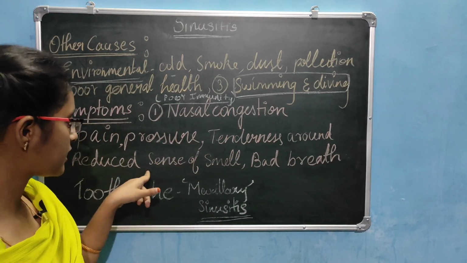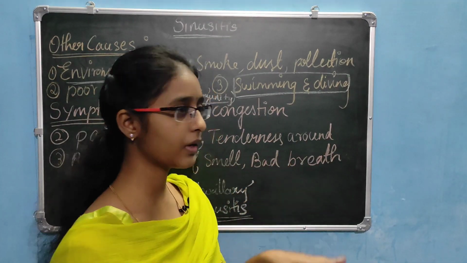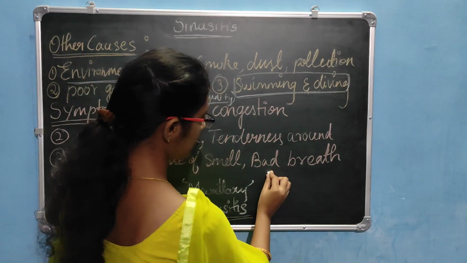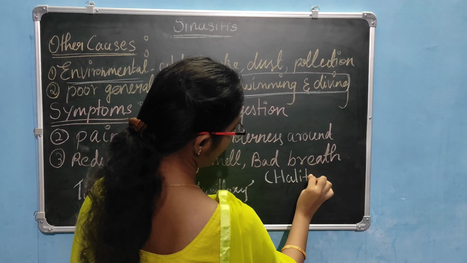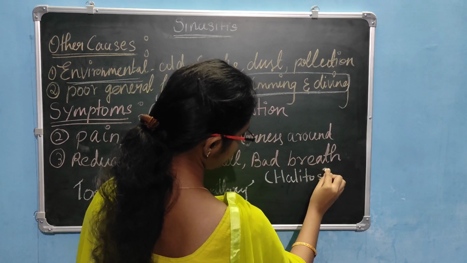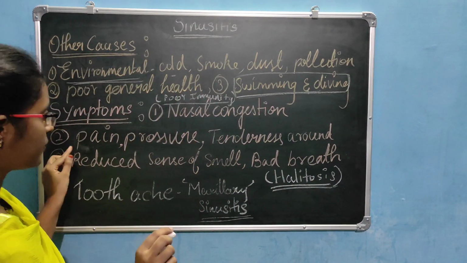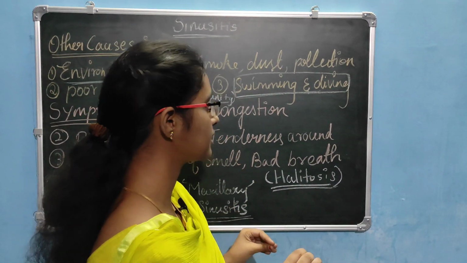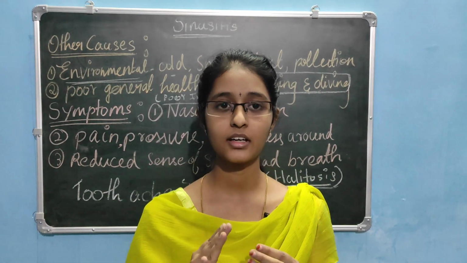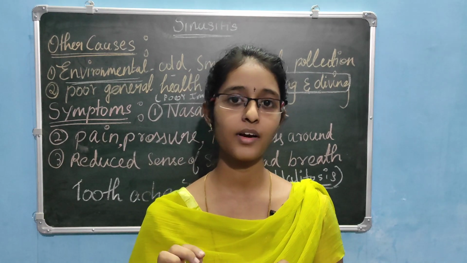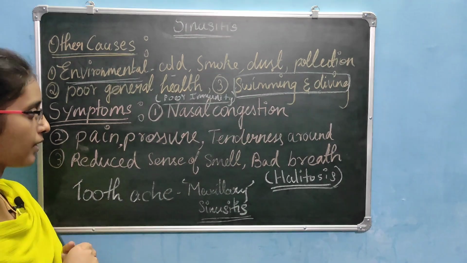Then reduced sense of smell and bad breath. Bad breath is called halitosis. In medical terms, we used to call it halitosis. Then about pain, pressure, tenderness around the sinuses, that means here in the forehead, in the maxillary sinus and in the anterior ethmoid sinus, here we have pain, pressure and tenderness.